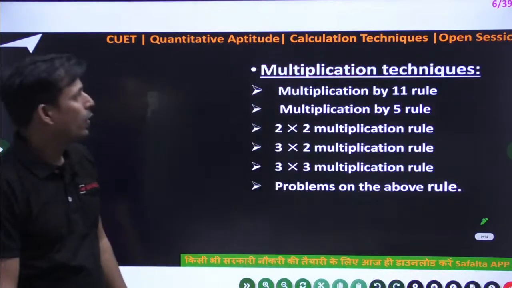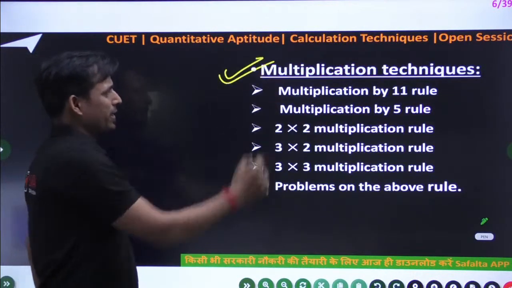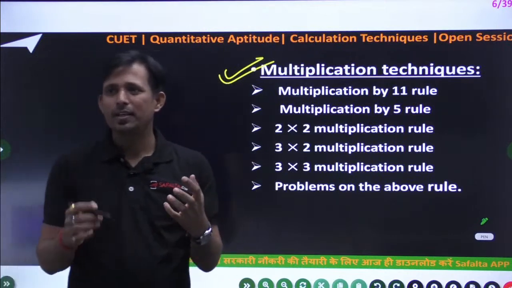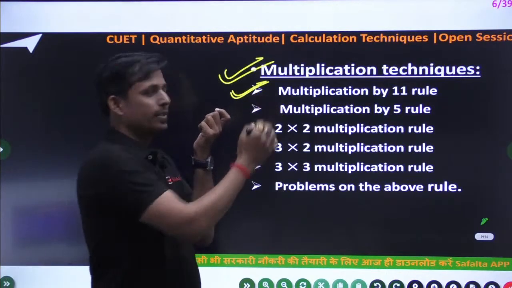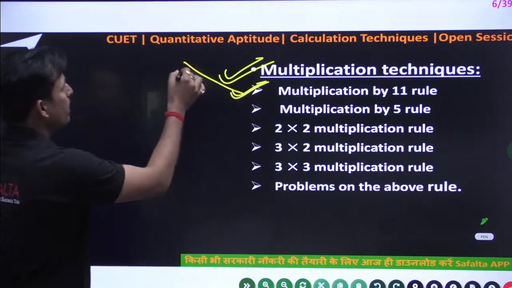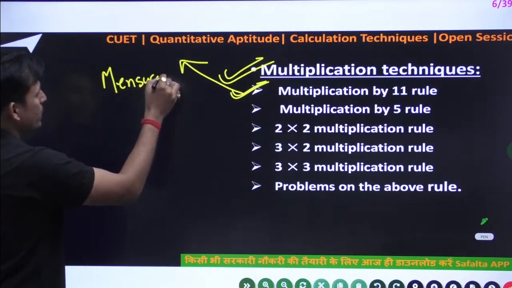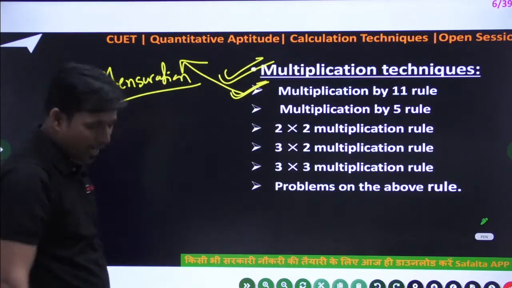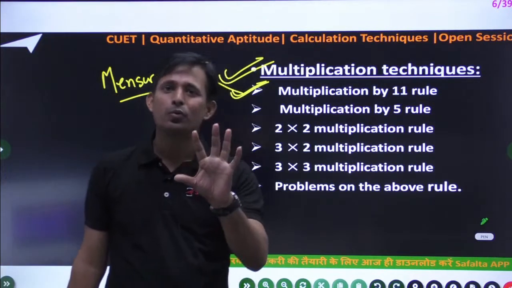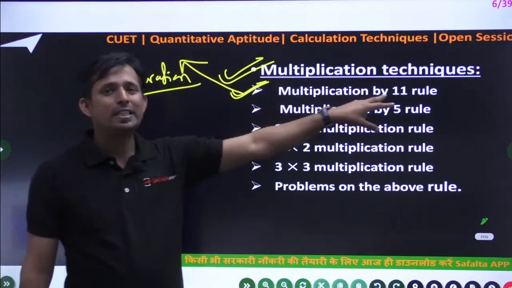Okay, now multiplication technique, simple multiplication technique. This is important in mensuration. You can use the multiplication of 11 rule in your mensuration, where pi is 22 by 7. You have to know about it. Okay, so this will be easy.